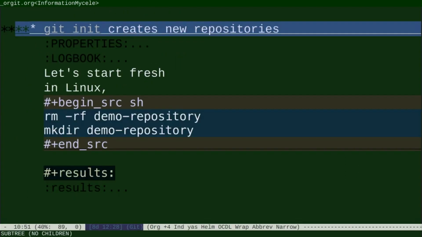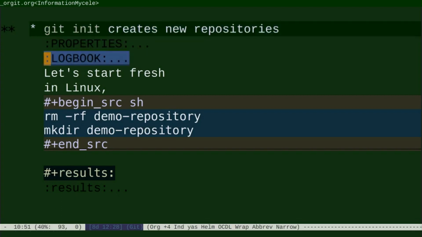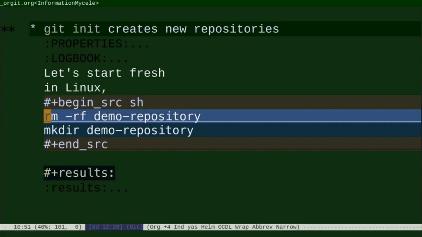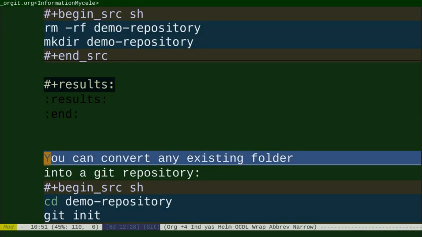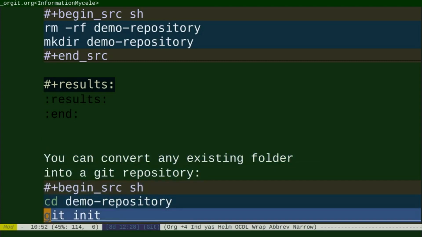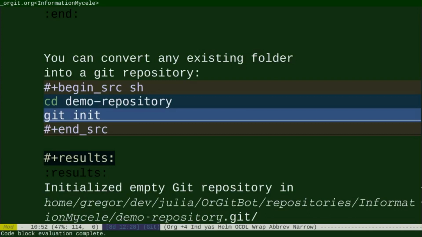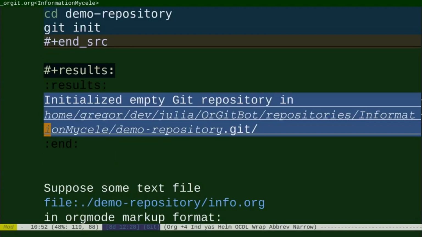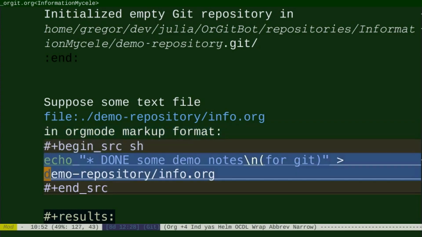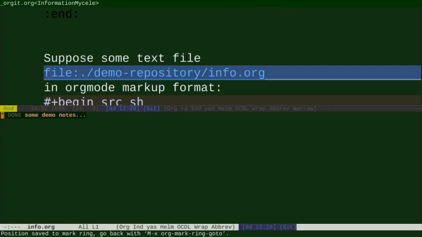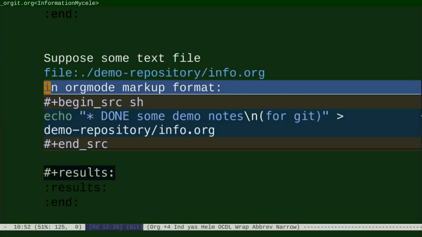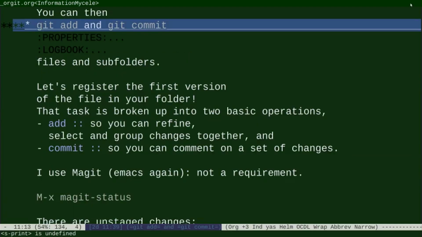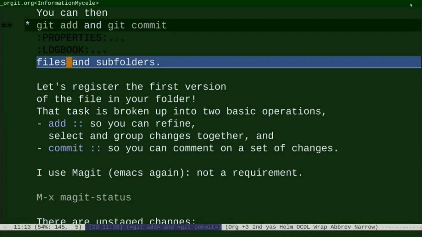Git init creates new repositories. Let's start fresh in Linux and create a demo repository. You can convert any existing folder, like that demo repository, into a Git repository just by issuing git init in the repository. Suppose some text file, info.org, in org mode markup format, some demo notes for Git. You can then git add and git commit files and subfolders.